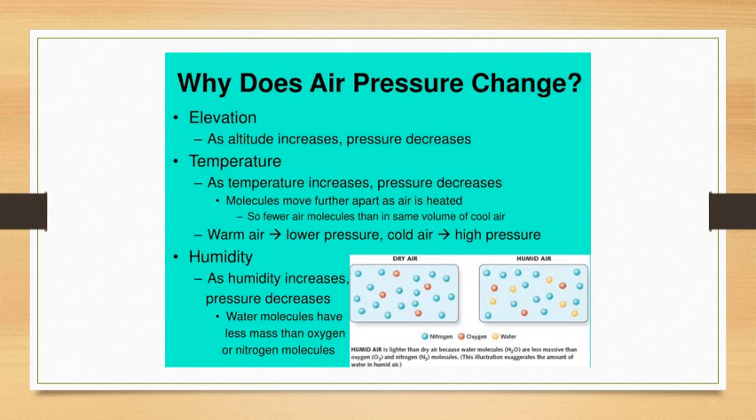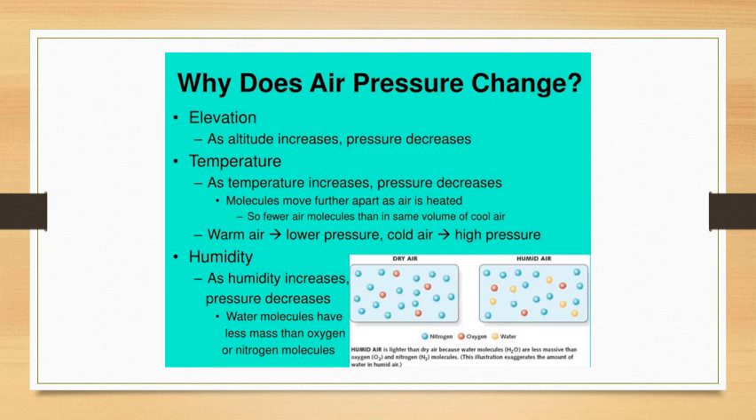Now let us understand the factors which affect the atmospheric pressure again. Altitude I have already explained. As the height increases, the pressure decreases. Now let us study the next factor, that is the temperature. There is a close relation between pressure and temperature of air.